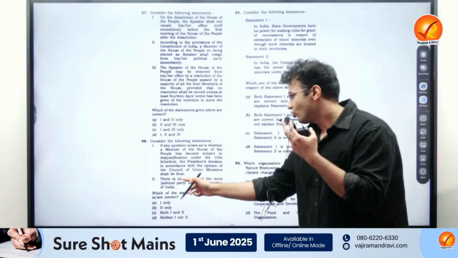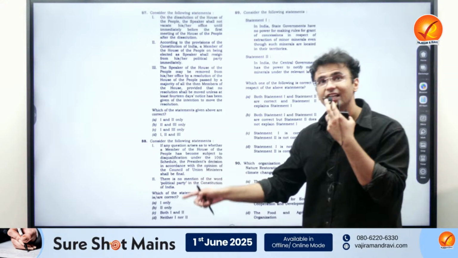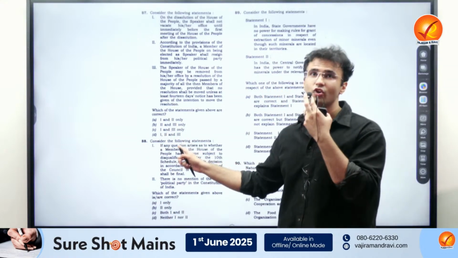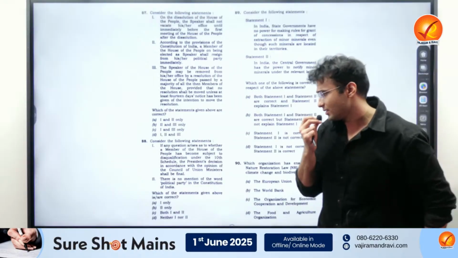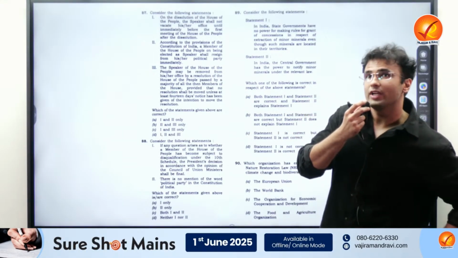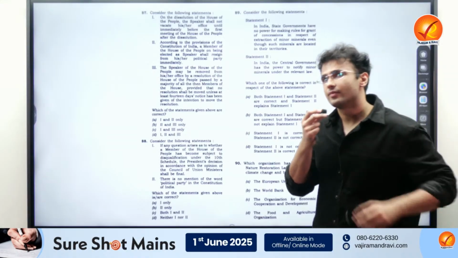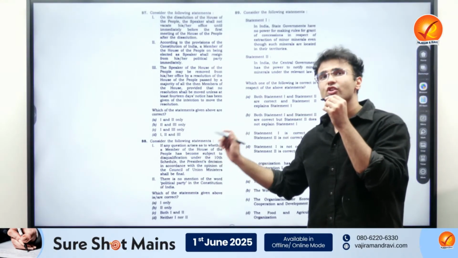And there is no mention of the word political party in the Constitution of India. But indeed, through this provision, the 52nd Constitutional Amendment Act, this provision was added. Now, the political party is mentioned in the 10th Schedule. This is very important, and both the statements are incorrect, and it is an application-based question.